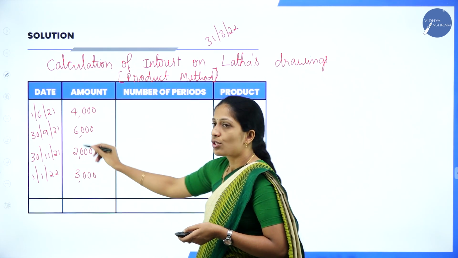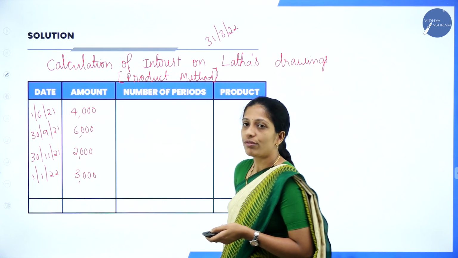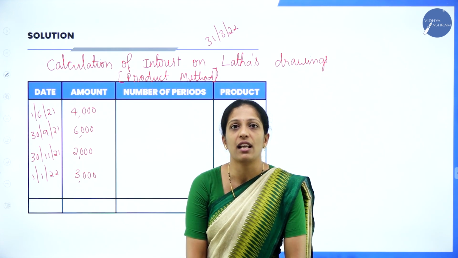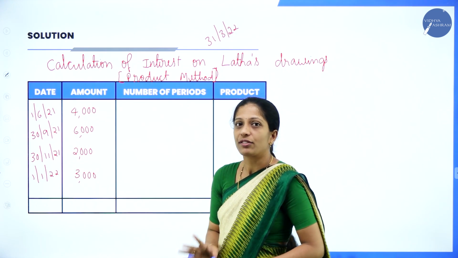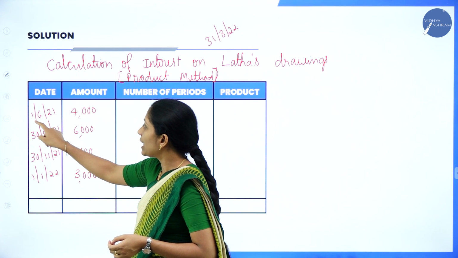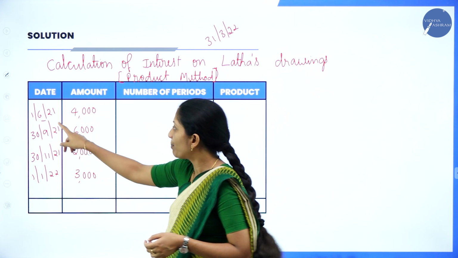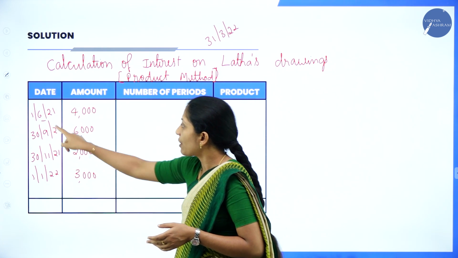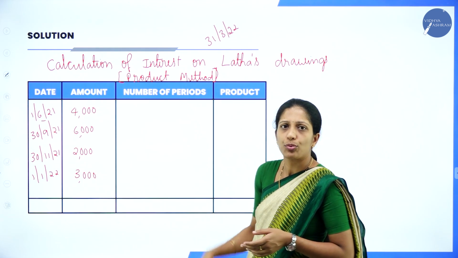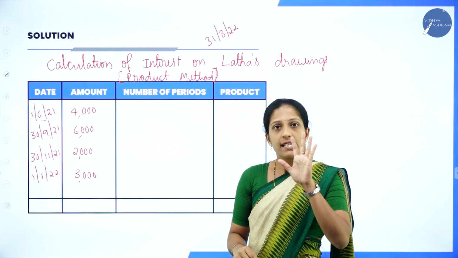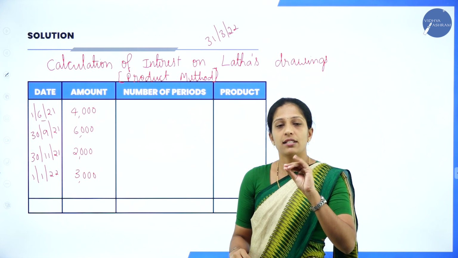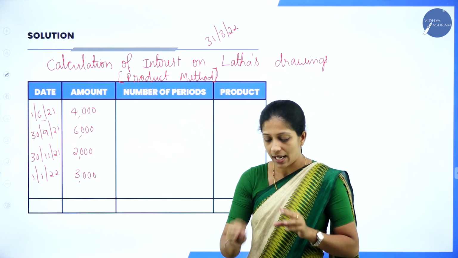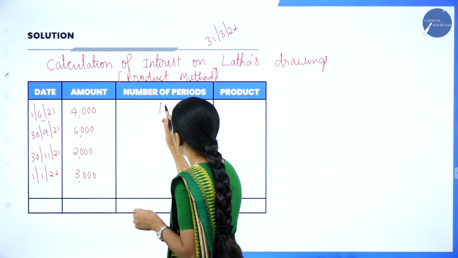So from the date of drawings till the end of the financial year, you have to count the months. You have to be very careful here, there is a trick. When they have given the beginning of the month, the beginning of June, then you have to consider June also. So how to calculate from 1/6/21 to 31st 3/22? You consider June also: 6, 7, 8, 9, 10, 11, 12, 1, 2, 3. So how many months? 10 months.